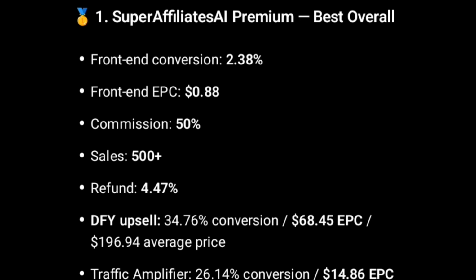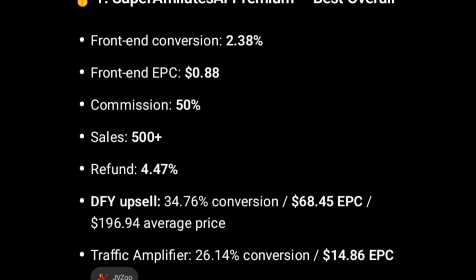That is usual when it comes to the JVZoo platform. Then sales is another statistic you can also check. This offer has already recorded more than 500 sales, and it also has a good refund rate, 4.47%. So these are the statistics you can check before picking an offer to promote.